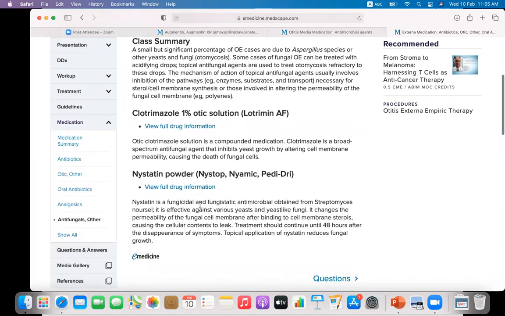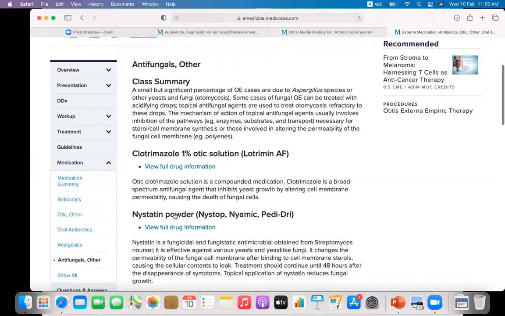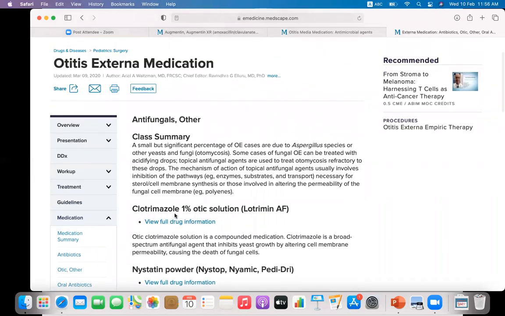Nystatin powder is also available for the external use of the ear. So these are the antifungal formulations available for the otitis externa. Otitis externa, for antibacterial, use fluoroquinolones, ciprofloxacin, ofloxacin with the steroid to ease the inflammation and the edema.